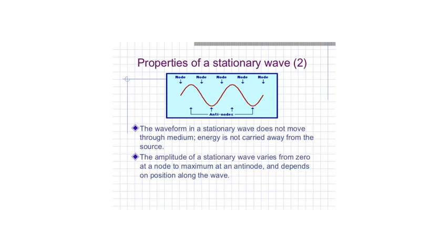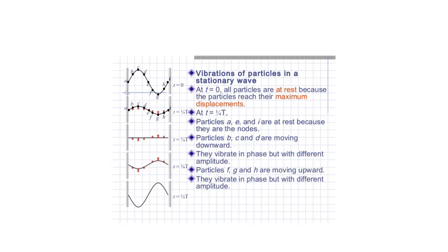Energy is not carried away from the source. The amplitude of a stationary wave varies from 0 at a node to maximum at an antinode and depends on position along the wave.